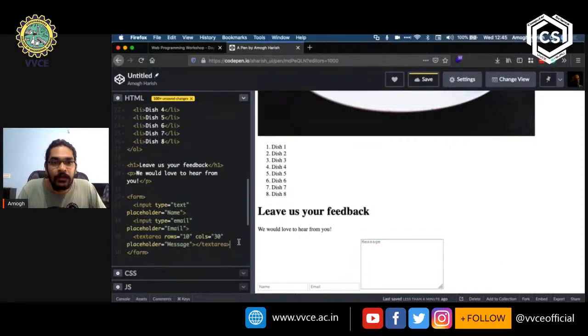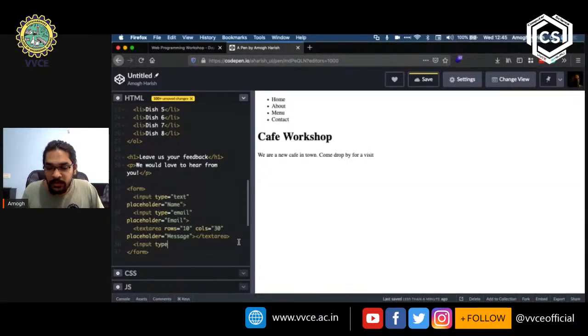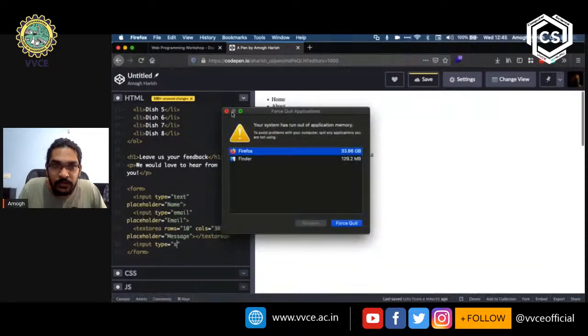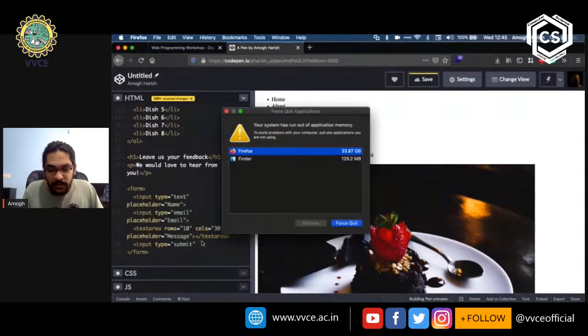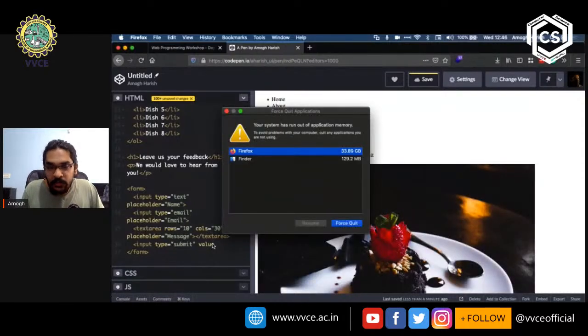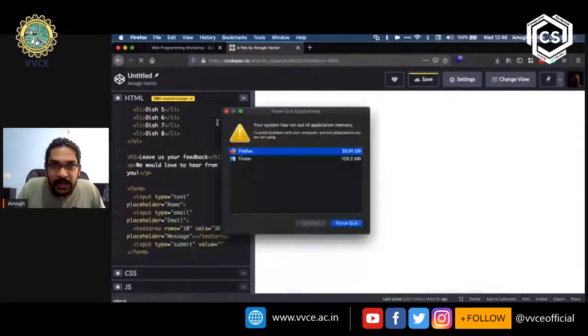Now let's create another input tag with an attribute of type is equal to submit, and an attribute called value with the value as submit.